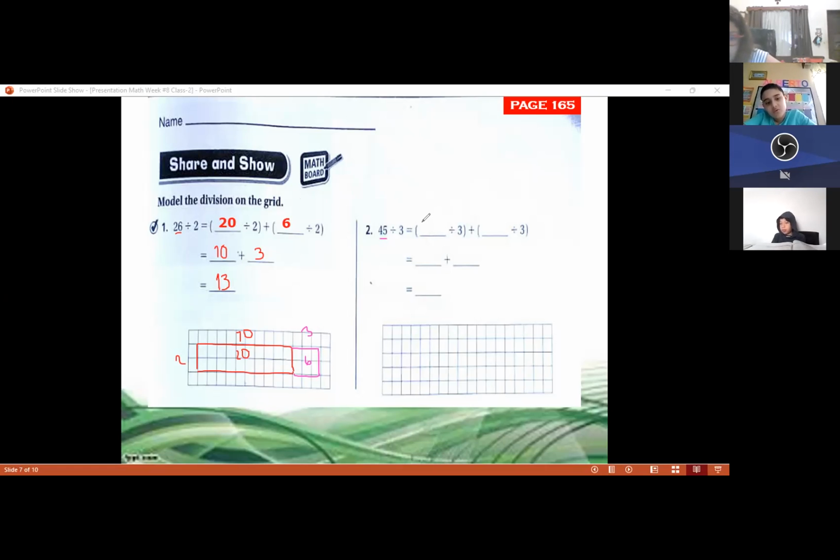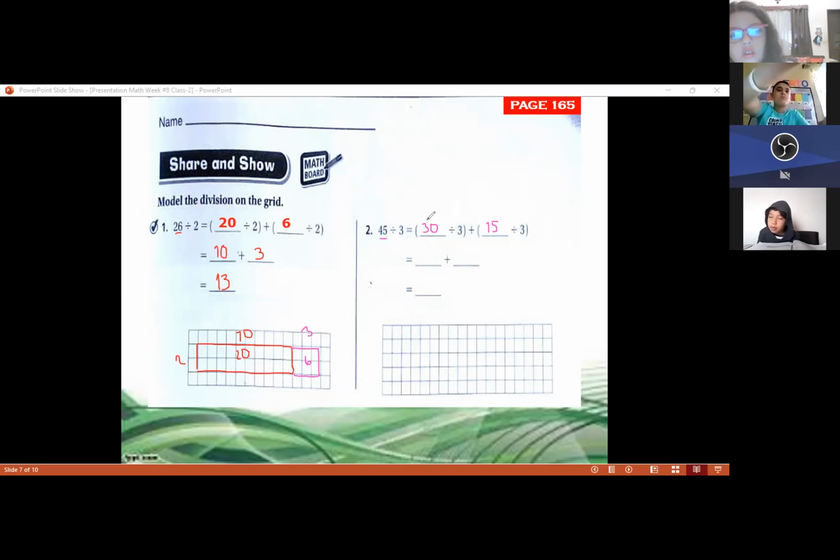For example, 30. We have 30 divided by 3, and 15. 30 plus 15 is equal to 45. Now we say 30 divided by 3 plus 15 divided by 3.